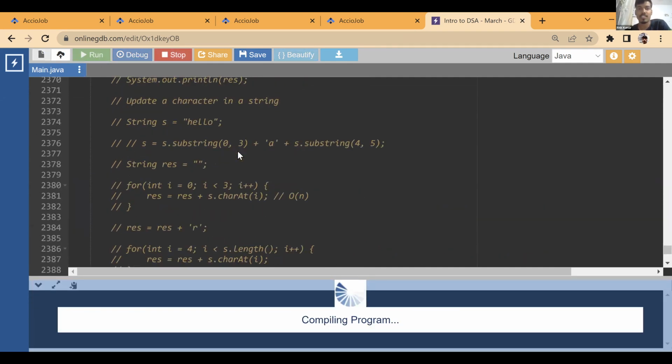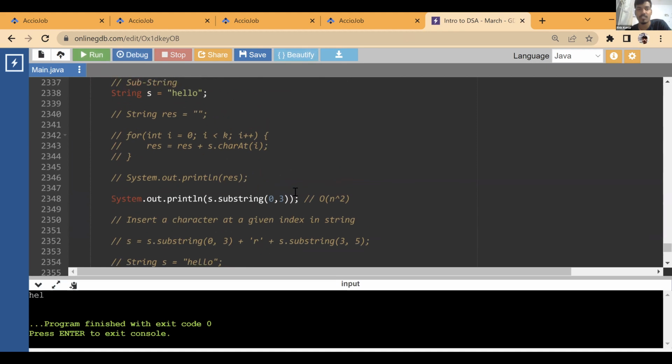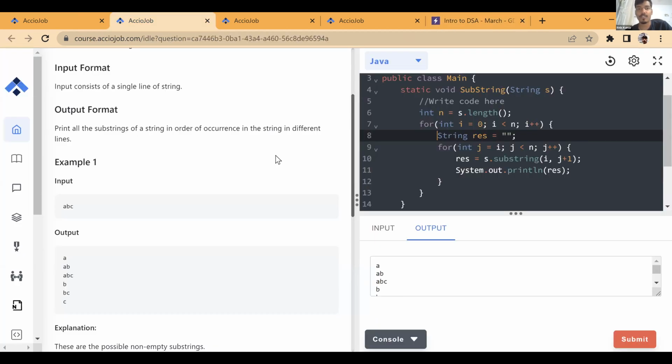Okay, so this last index is not included. It is one less than that. So we are getting 0, 1, 2. That's why you always have to pass this one greater than that. So if our i and j are equal, we have to run that loop. So we'll do that.